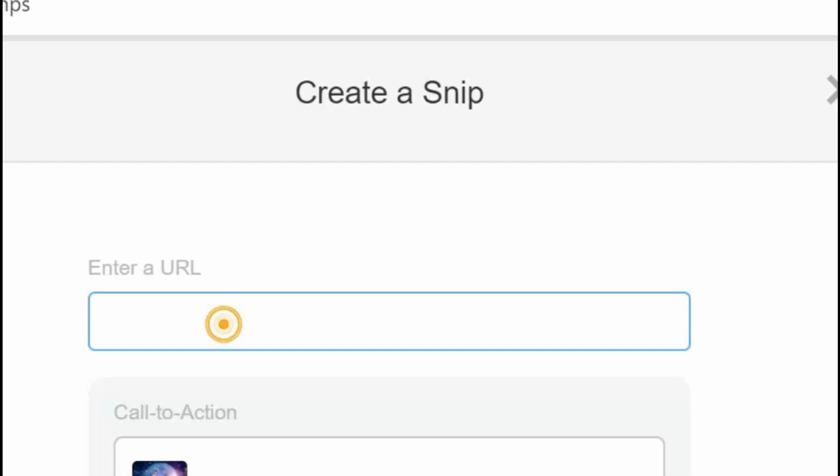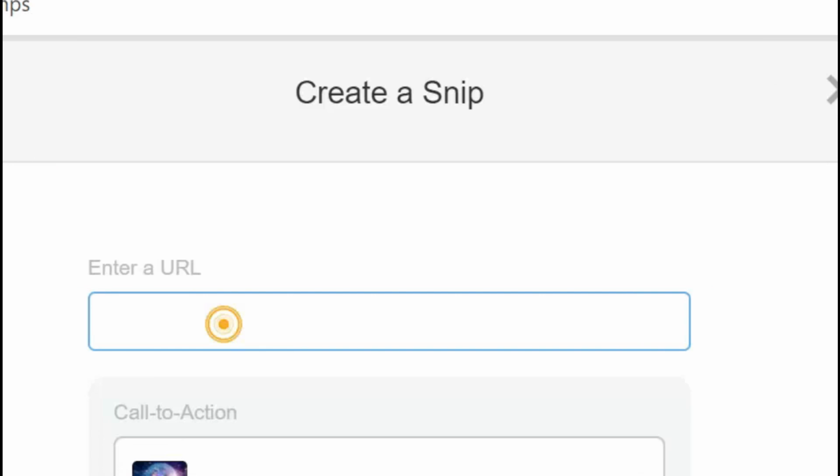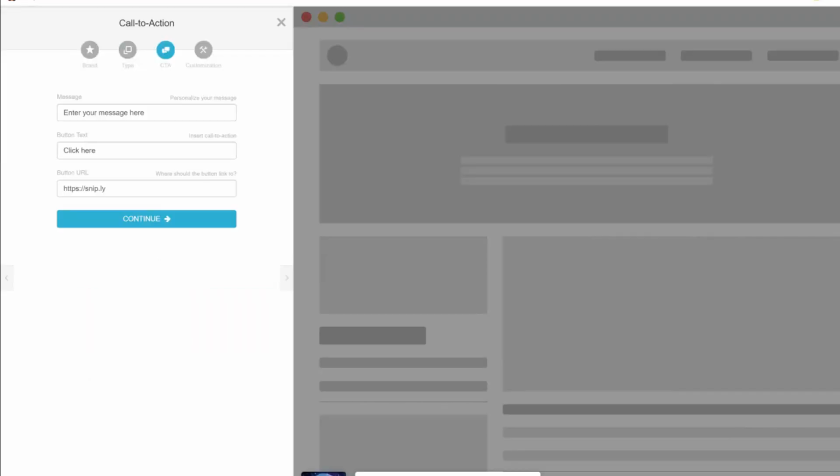It will show you a page like this where you need to enter details. This is very important to make it work, so pay close attention. Where it says enter a URL, paste the YouTube video link you copied from step 2. Next, there is a place to set a message and a button text. Now, here is the next bonus tip. Your goal is to get the user to click this and go to your affiliate offer.